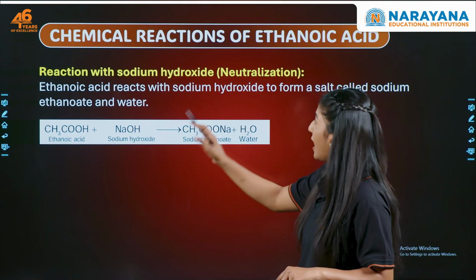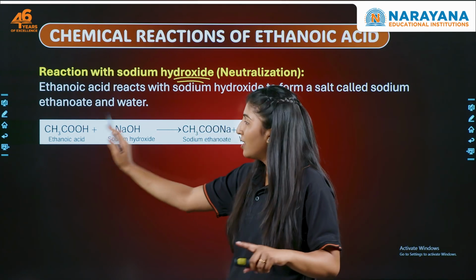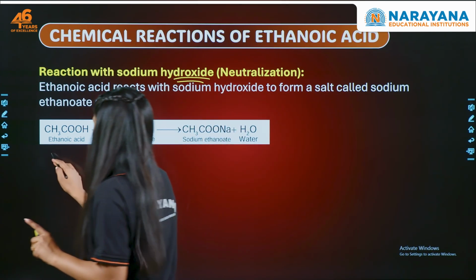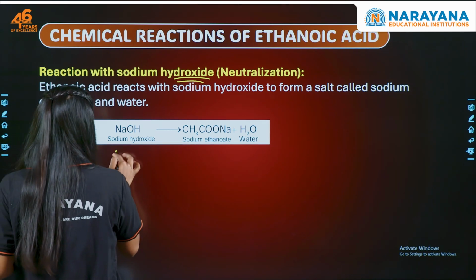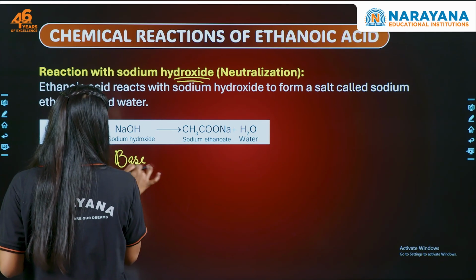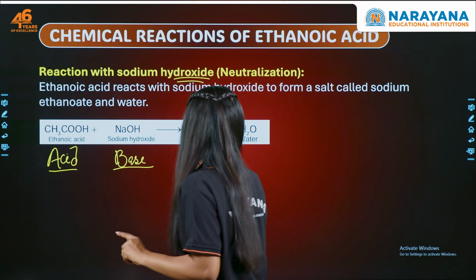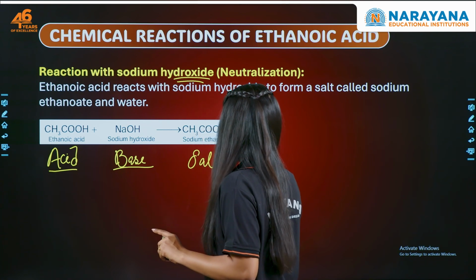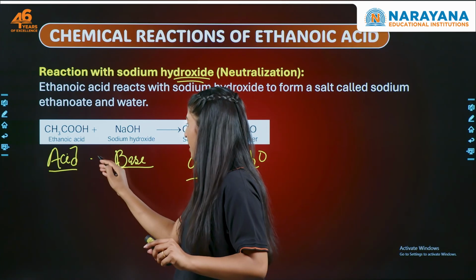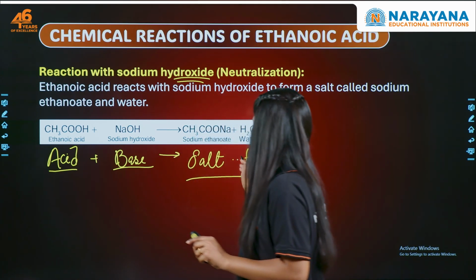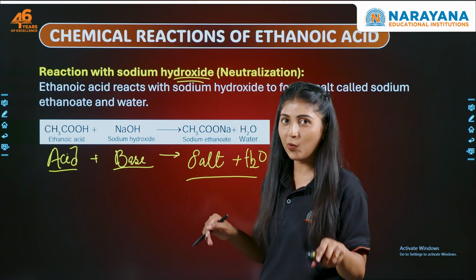Now, let's talk about the reaction with sodium hydroxide. This ethanoic acid is an acid. Now, what is sodium hydroxide? It's nothing but a base. And this is nothing but salt, and we get water. So what is this reaction? Acid plus base gives salt and water. What is this reaction? Comment below, right?